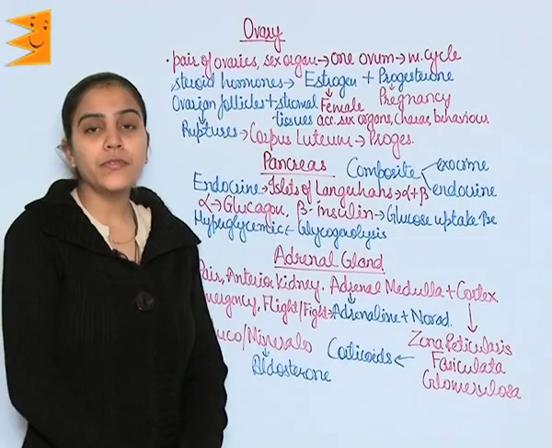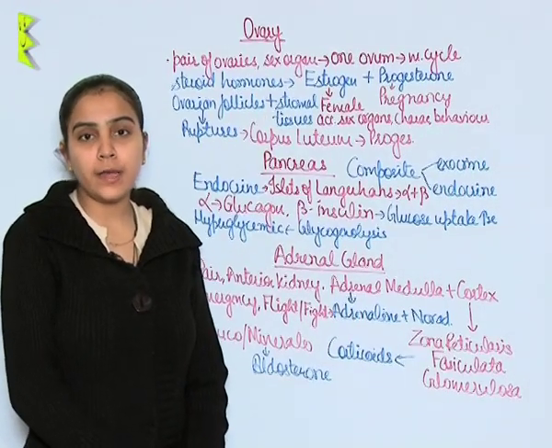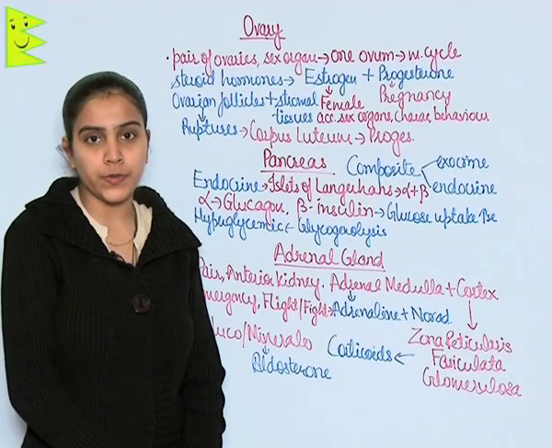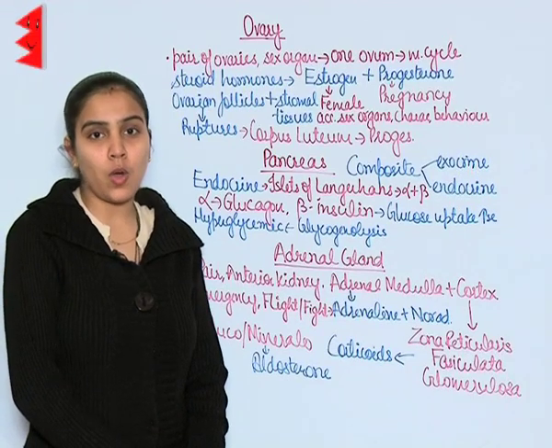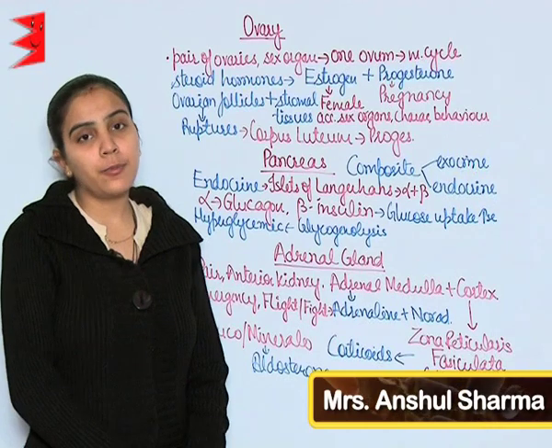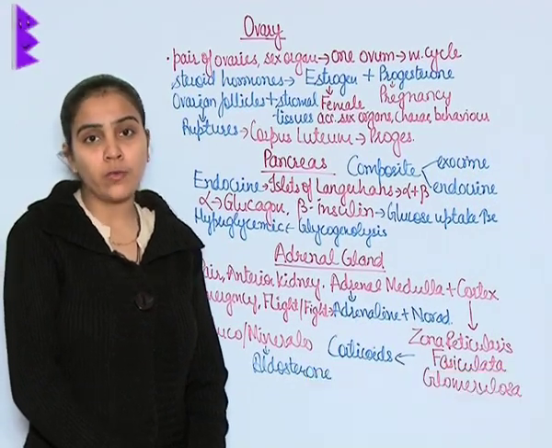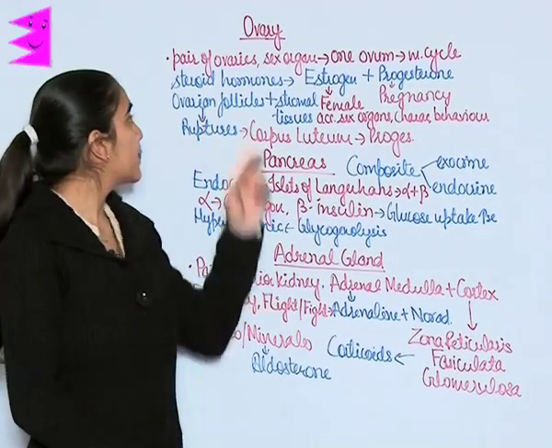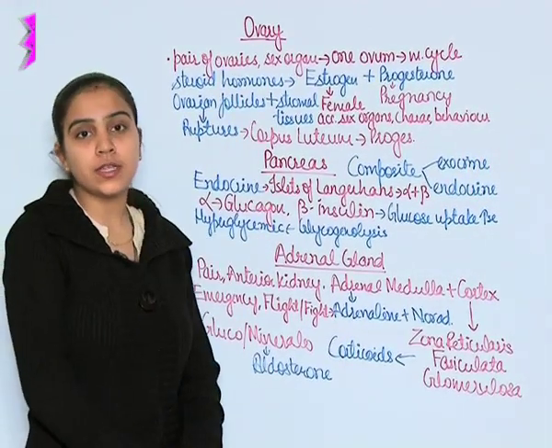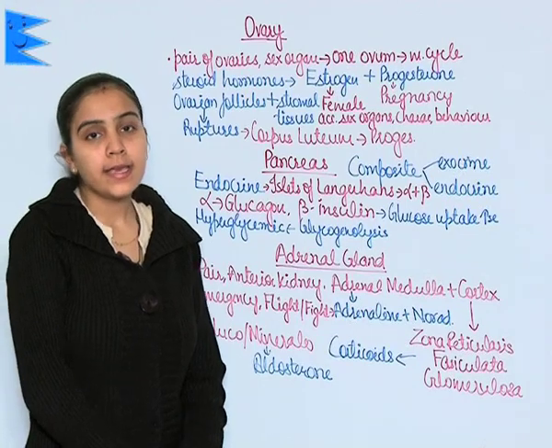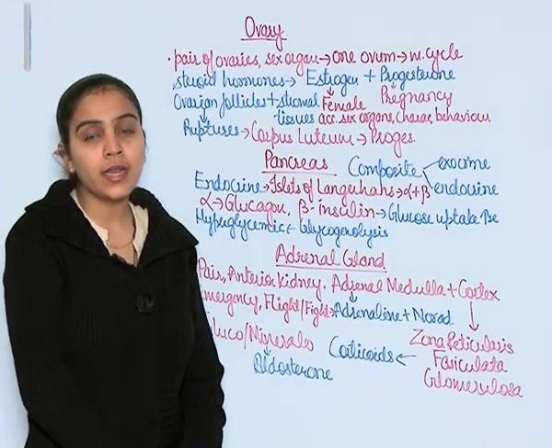Ovary. Ovary is present in a pair and also known as ovaries. These are sex organs in females. They are present in the abdomen and they release one ovum per menstrual cycle. Ovary secretes two steroidal hormones known as estrogen and progesterone.